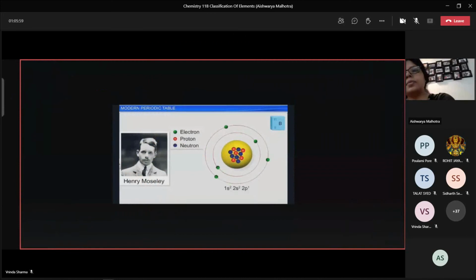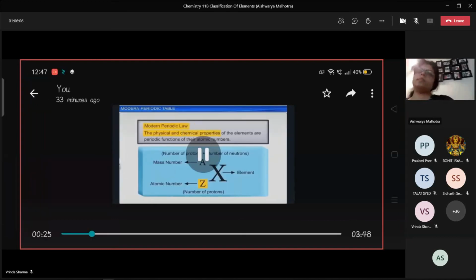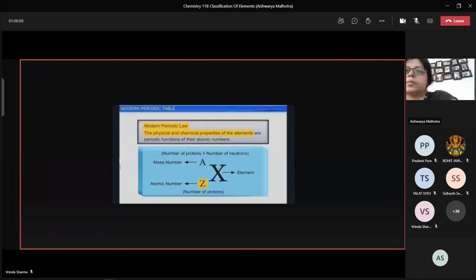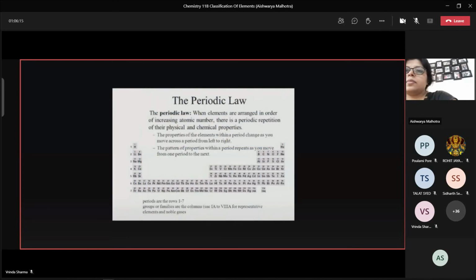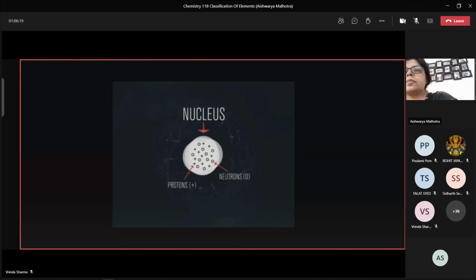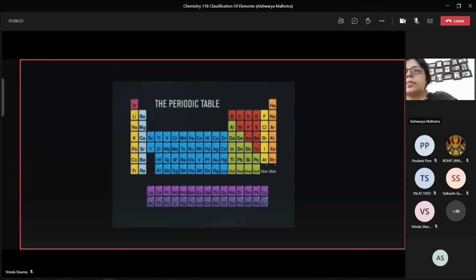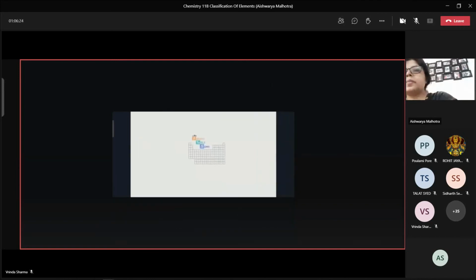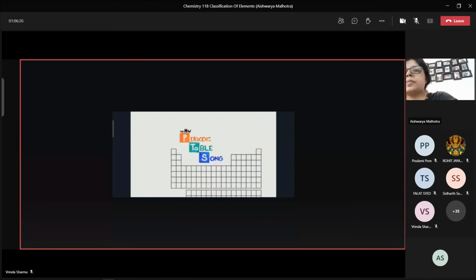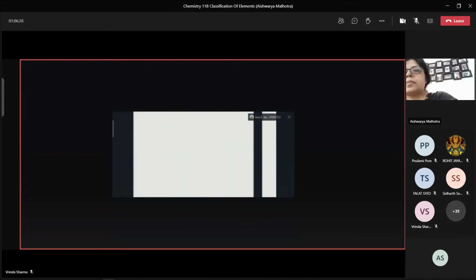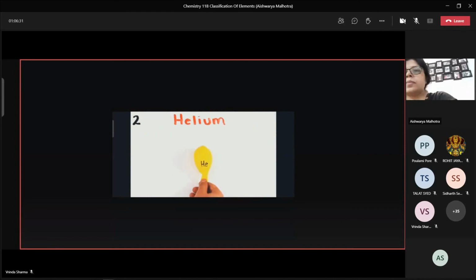When English physicist Henry Moseley in 1913 first observed characteristic similarities between X-ray spectra of elements, he proposed the modern periodic law, which states that the physical and the chemical properties of the elements are periodic functions of their atomic number. The modern periodic law was then used to formulate the most common form of classification, that is, the modern periodic table. In the modern periodic table, the elements are arranged horizontally in the order of their increasing atomic number.